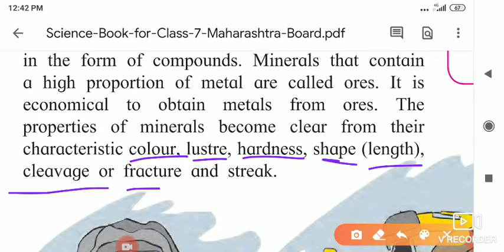And from that it is clear that we are understanding which metal is present. If we take the example of iron, then iron's color is black, it is harder, it is not shining. When we rub its upper surface, what happens? The oxide, means corrosion, gets removed, then it is shining. So these are the characteristics of these different substances. Silver, if it is there, then silver's color is whitish, it is shining, it is hard. So these are the particular characteristics of different substances, and we are understanding those characteristics from the